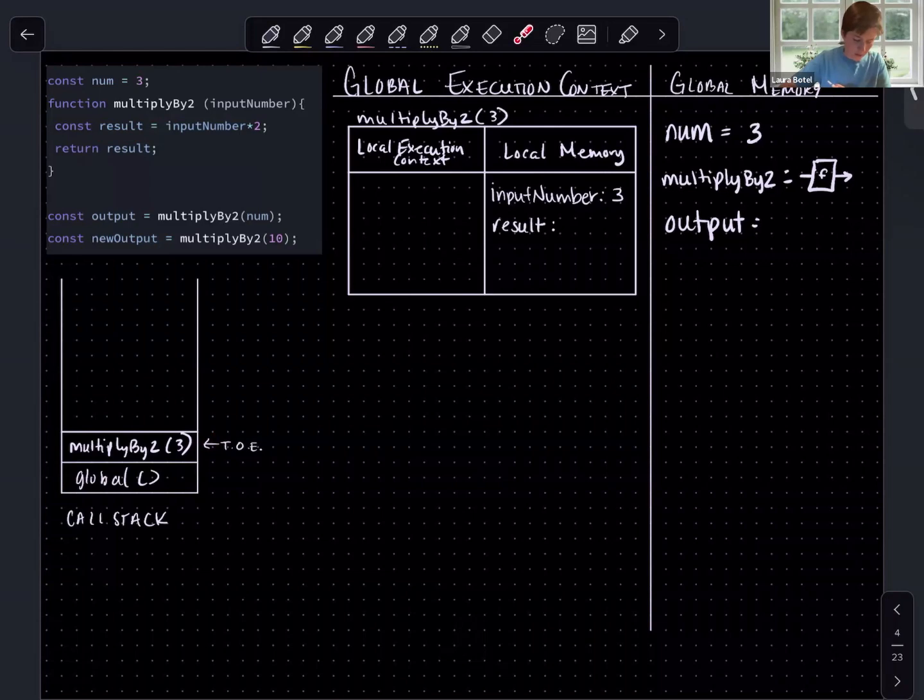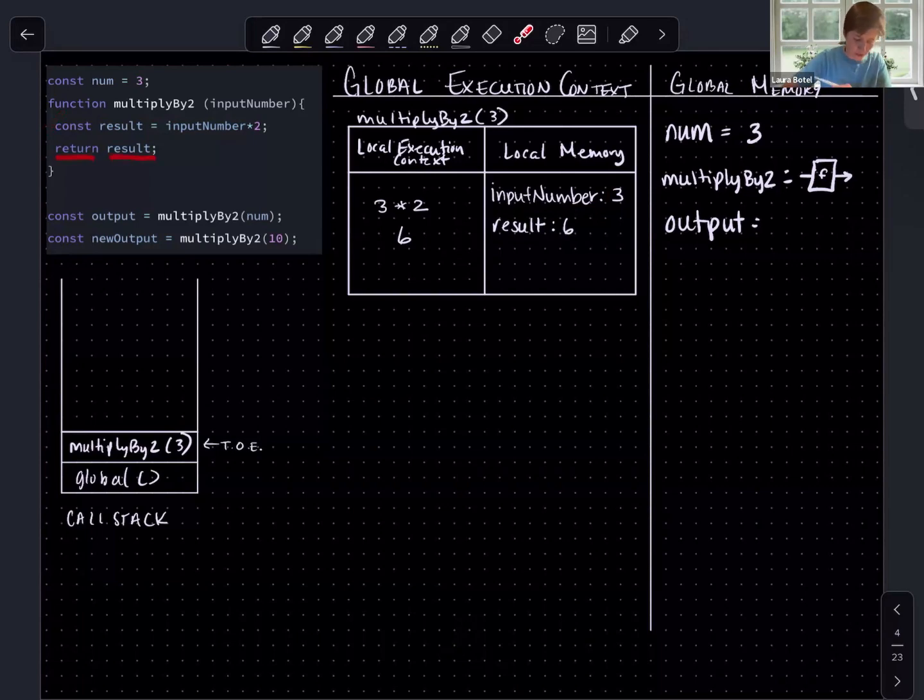What is result going to equal? It's going to be equal to input number times 2. JavaScript does not know what input number is, so it will check its local memory and find input number is the number 3. What is 3 times 2? That is 6. So result is the number 6. So JavaScript has executed this first line of its function definition.